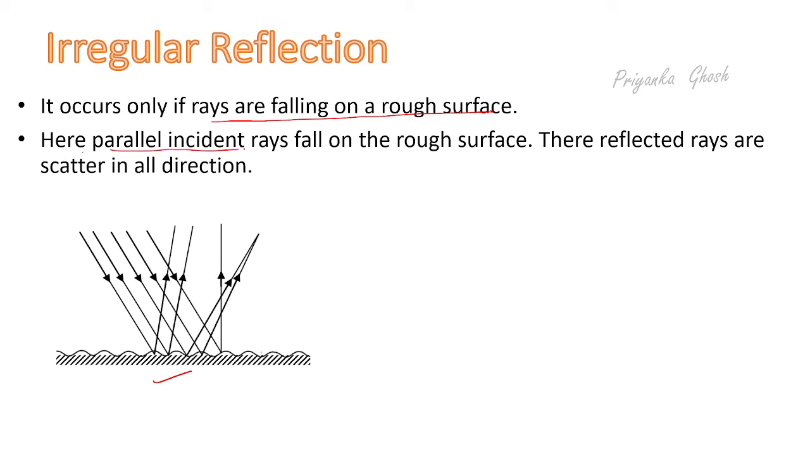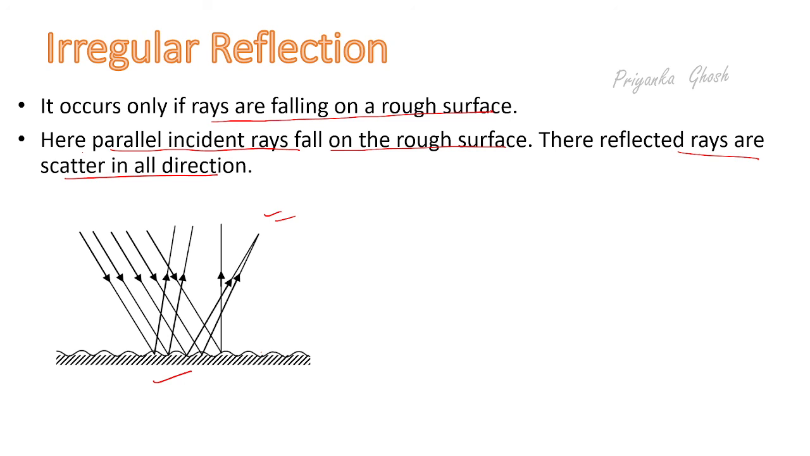Here parallel incident rays fall on the rough surface. After reflection, the reflected rays are scattered in all directions. Here these 5 incident rays are parallel to each other and they hit the surface. But after hitting the surface, all reflected rays are scattered in all directions. That means here reflected rays are not parallel to each other. So this is the scenario of irregular reflection.